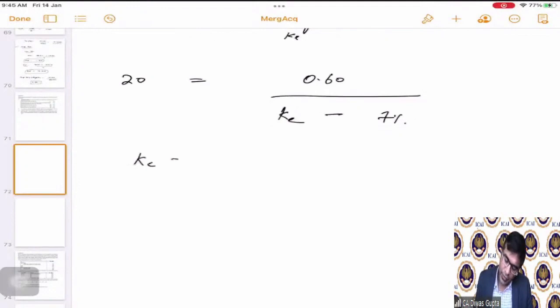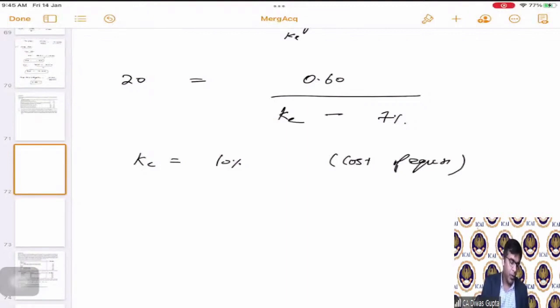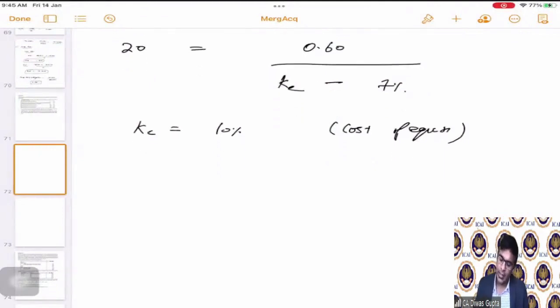From here, if we solve, KE, the cost of equity, comes as 10%. So 0.6 divided by 20 plus 0.07 is 10%. Correct. So cost of equity is 10%.